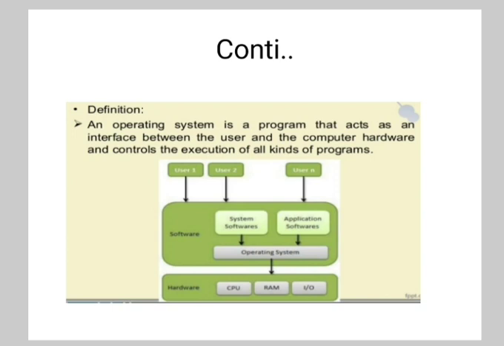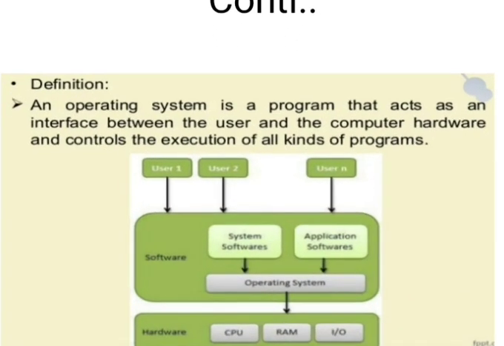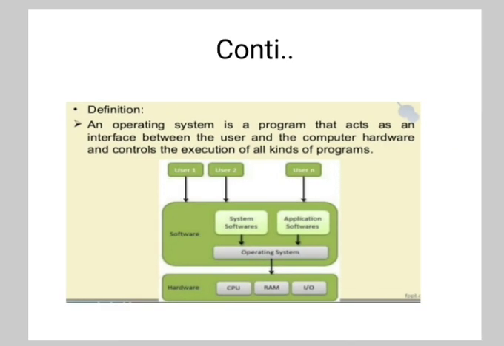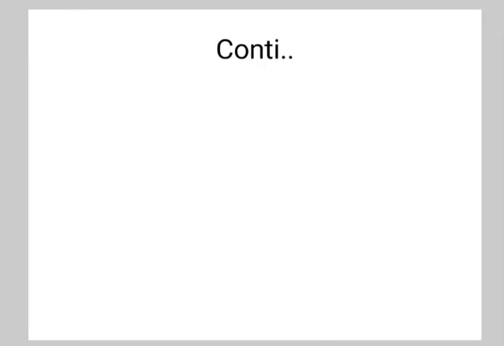Now, what is the definition of an operating system? An operating system is a program that acts as an interface between the user and the computer hardware and controls the execution of all kinds of programs. There are user 1, user 2, user n. They are connected to the software, that is system software and application software, and through the operating system they are connected to the hardware. Hardware consists of CPU, RAM and IO, that is input, output, random access memory and CPU.